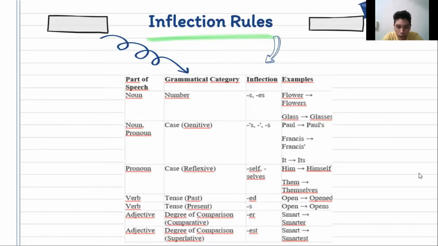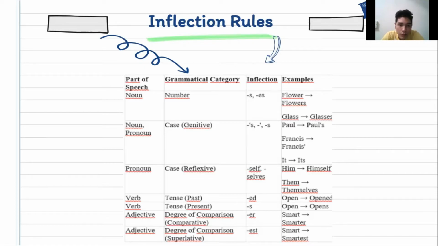English words follow different rules for inflection based on their part of speech and grammatical category. The most common rules are listed below. Part of speech: noun, grammatical category: number, inflection: s or es. Examples are flower, flowers; glass, glasses.